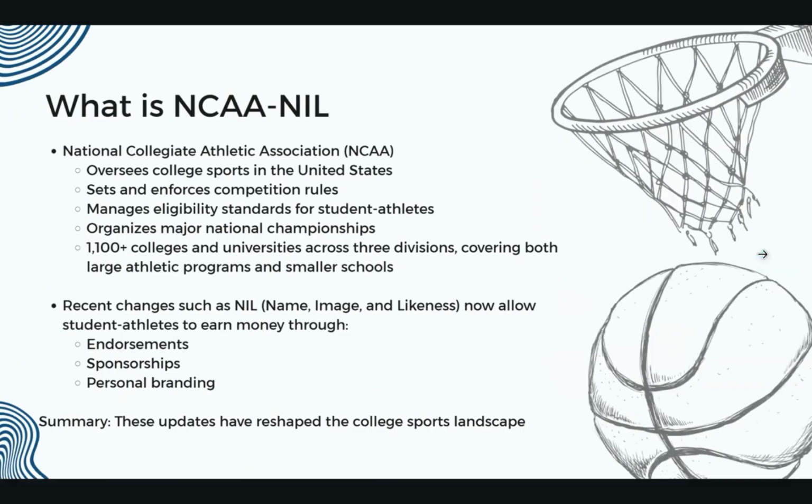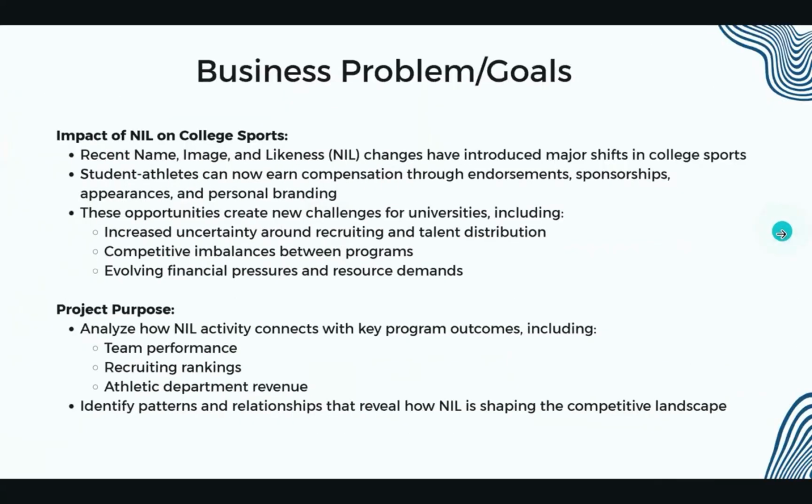And what is the NCAA and NIL? So the NCAA stands for National Collegiate Athletic Association. It oversees college sports in the United States, sets and enforces competition rules, manages eligibility, and organizes major national championships with over 1,000 colleges and universities across 3 divisions. The NIL stands for Name, Image, and Likeness and is a recent change which allows student athletes to earn money through endorsements, sponsorships, and personal branding. And these updates have reshaped the college sports world.